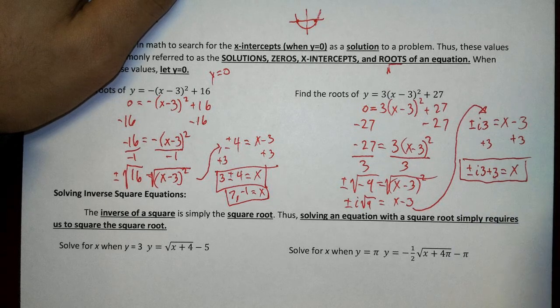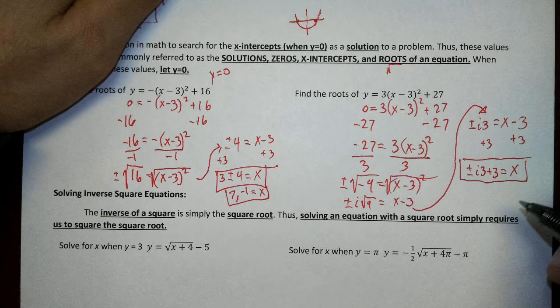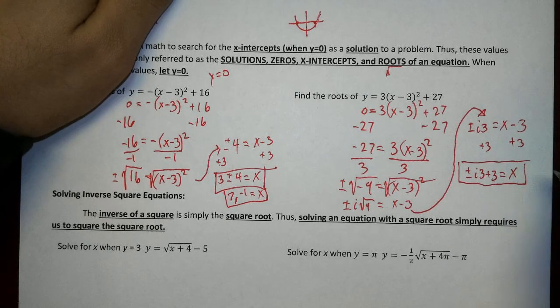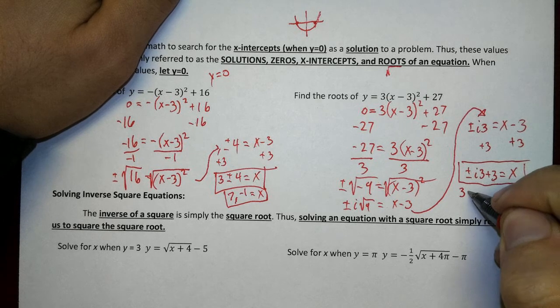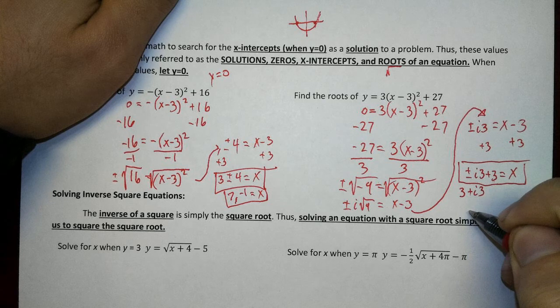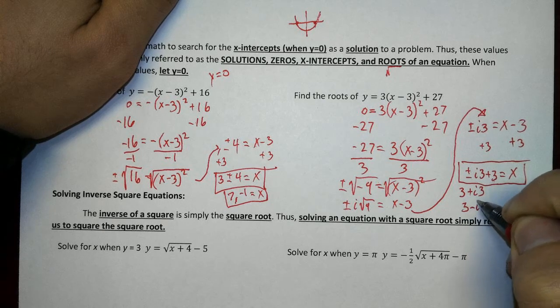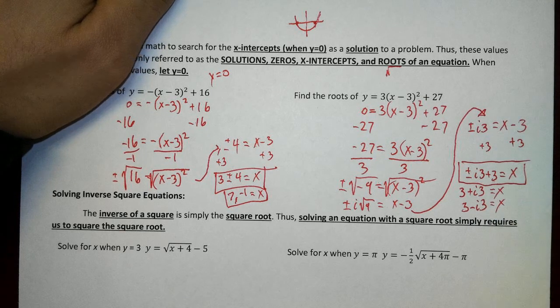Alright, so our two solutions are, now let's go ahead and write our real number in front of our imaginary. And side note, that's actually common notation, to write your real number then your imaginary number. It does not need to be written like that, but it is the way in which these things are most commonly written. So 3 plus imaginary 3, and also 3 minus imaginary 3. Those are both what x equals.